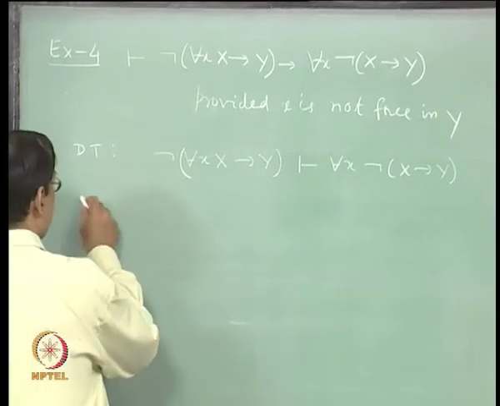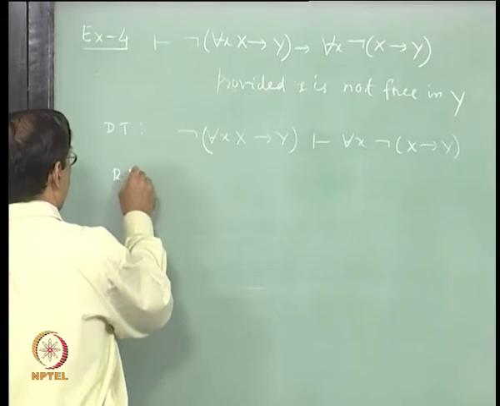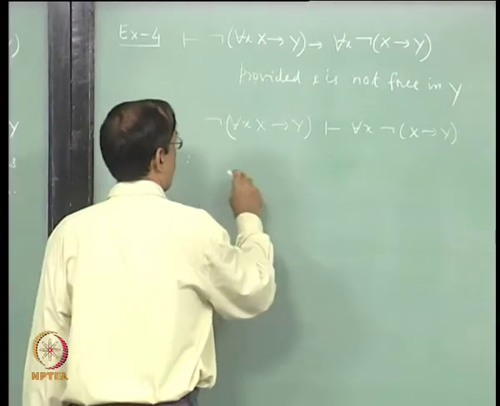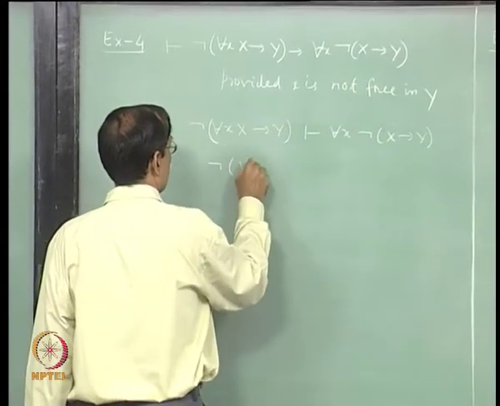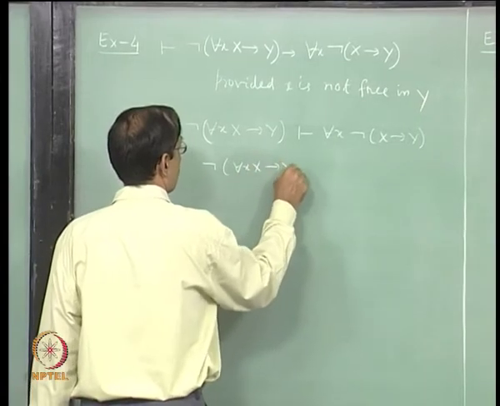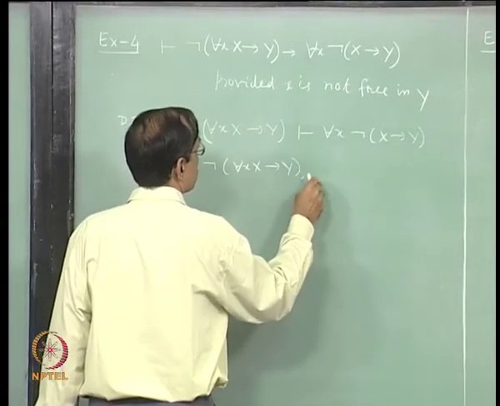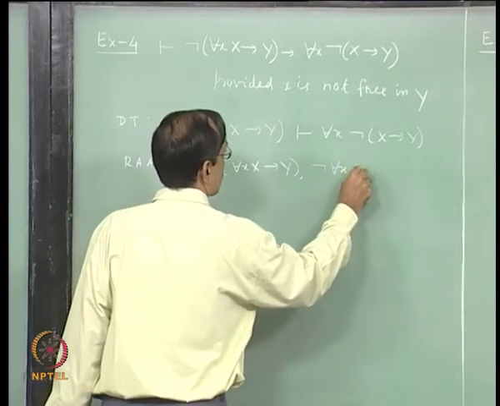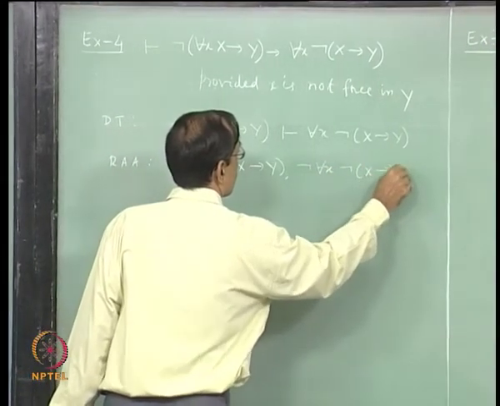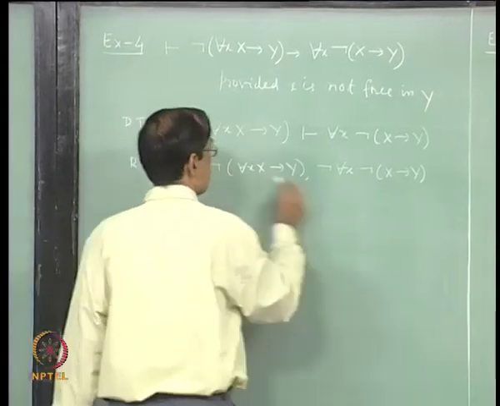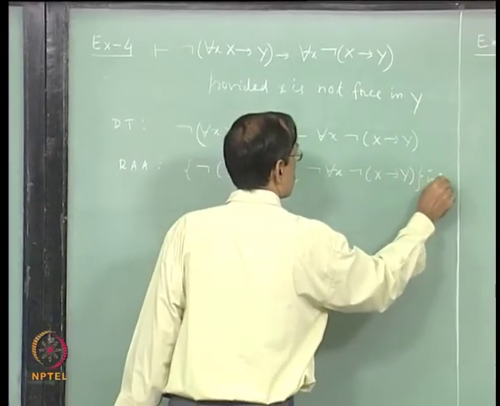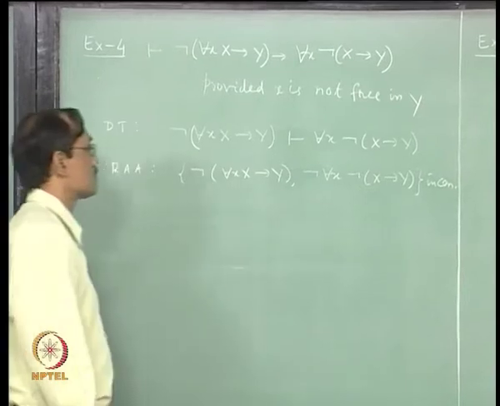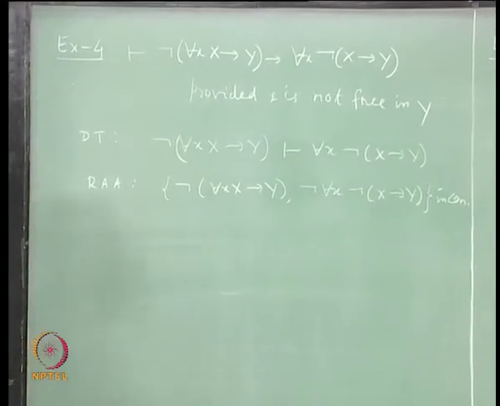So, this gives by RAA not for each x, x implies y, and then not of this, this is inconsistent, right.